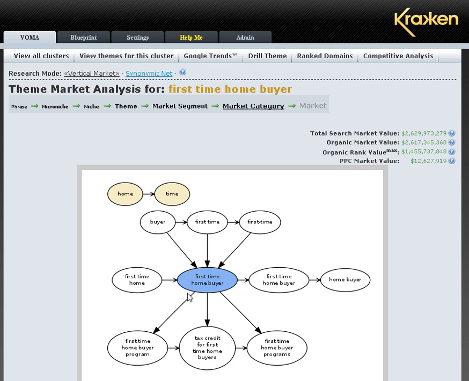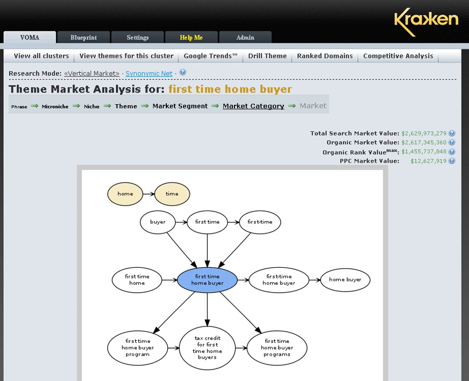So we actually take up to 4 different levels of competing pages, and we look at the most important keywords in each one of those levels, and that's how we make this chart. So now that we have an idea of what's important, let's scroll down the screen and look at what's interesting.